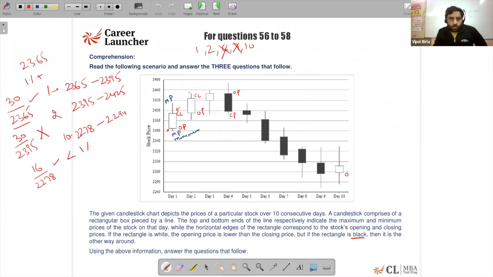So if I look at the maximum price touch, basically we are looking for these values, and the gap from 1 to 3, and so on. We are looking for change, right?